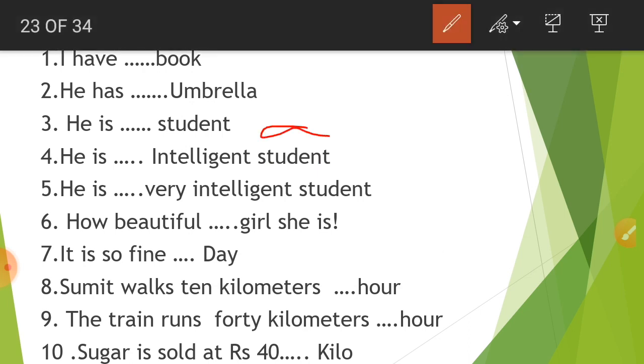But if an adjective comes before a noun, in that case the article has to be written before the adjective, and its sound will depend on the sound of the adjective. Here, intelligent: e is a vowel, thus we write, he is an intelligent student.